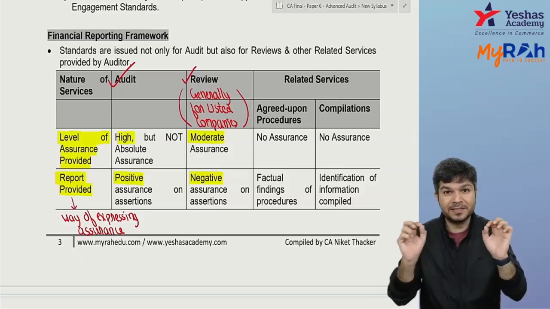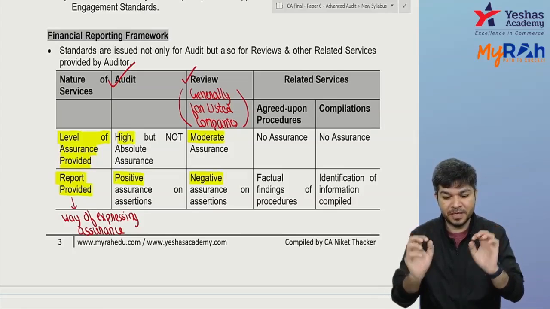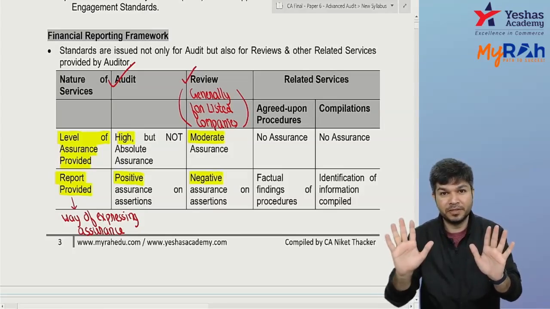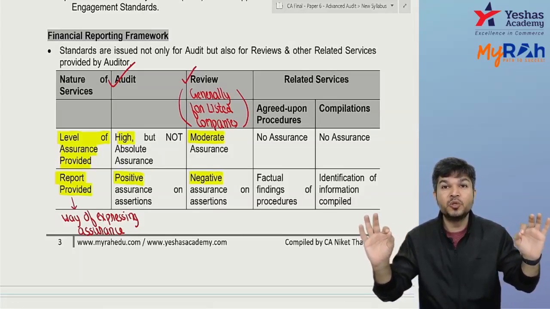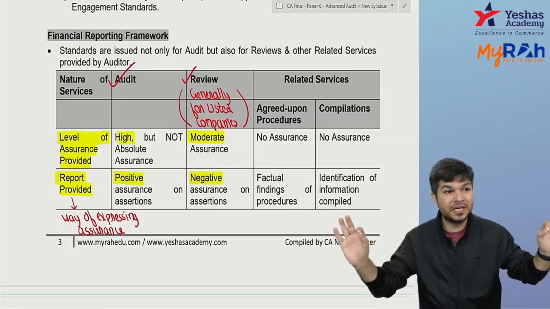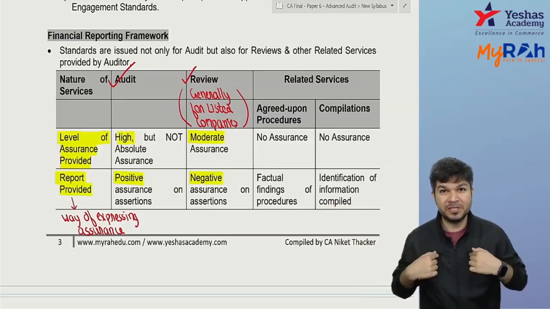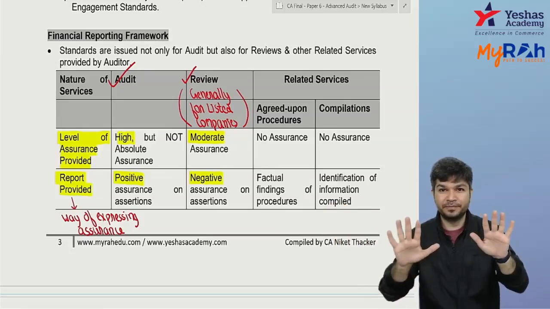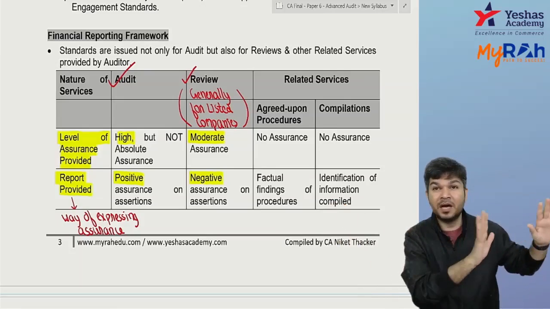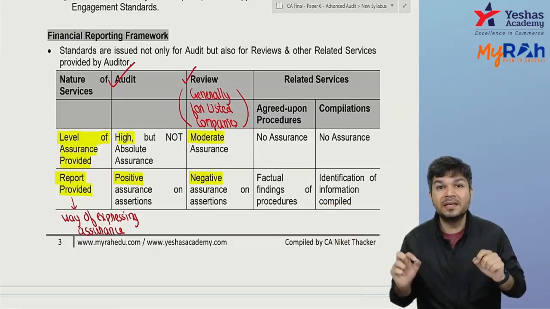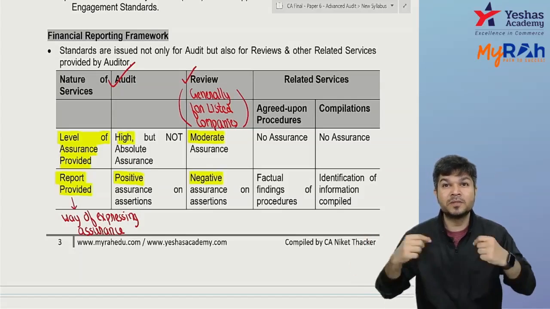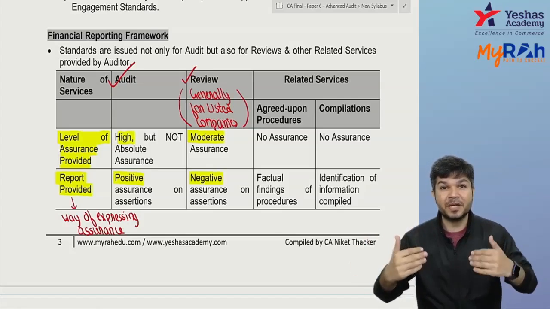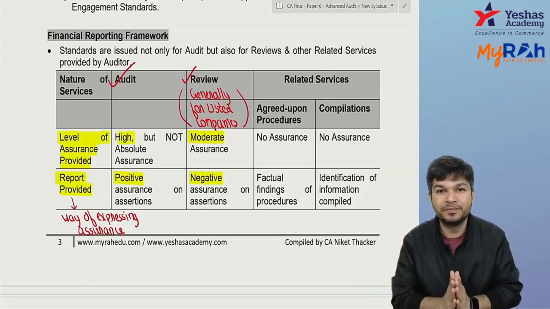See, what do we write? Try to just understand it. We have full standards on it, don't worry about it. Based on the procedures performed, which do not give all the evidence which is there in audit, nothing has come to our attention which causes us to believe that the financial statements are not showing a true and fair view.